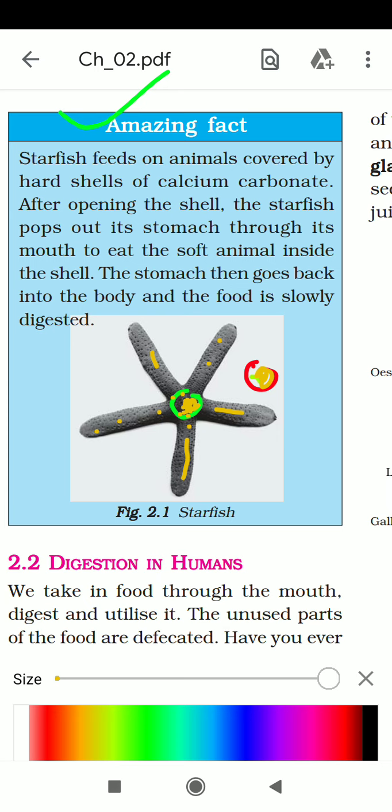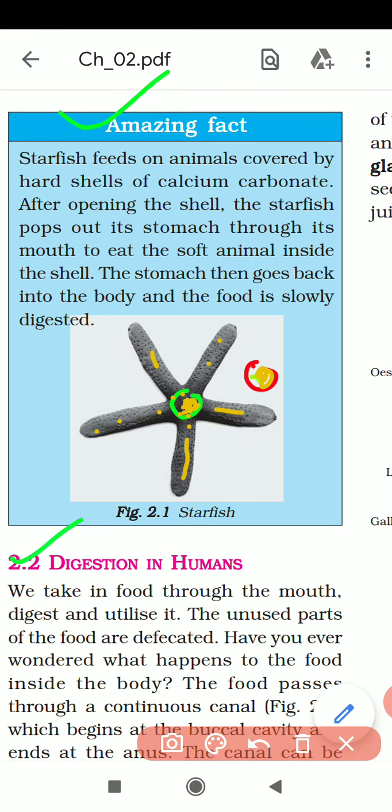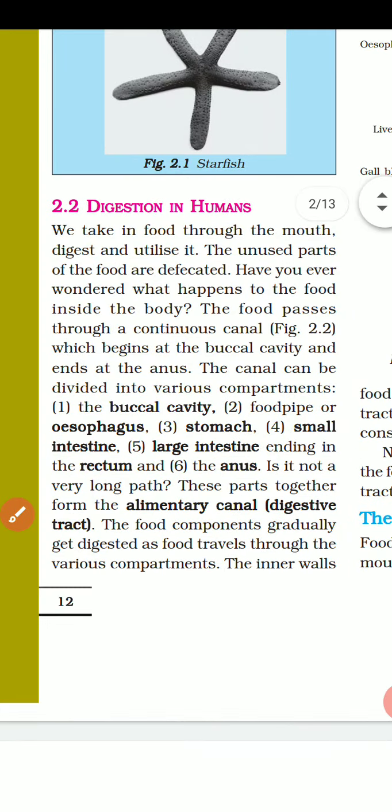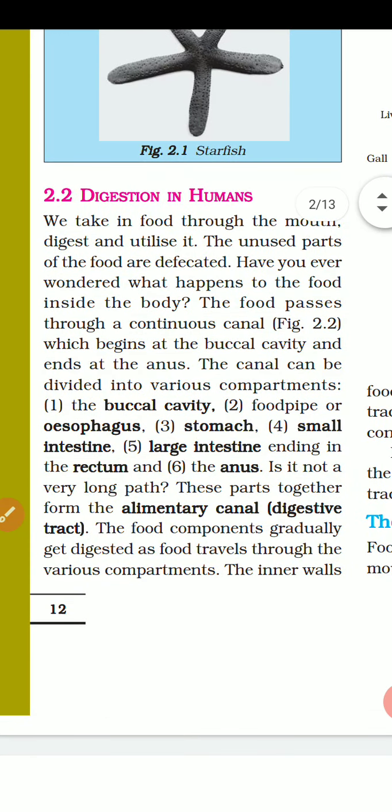Next one is a very interesting and very important topic: digestion in human beings. So next we'll discuss digestion in human beings.